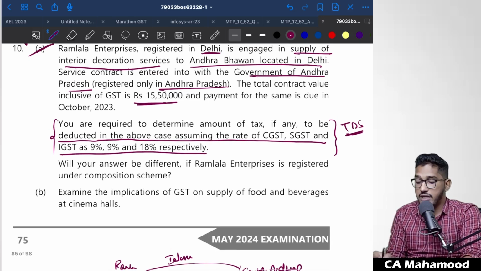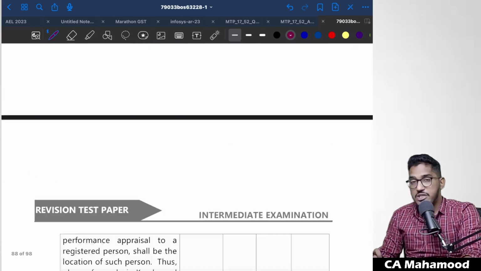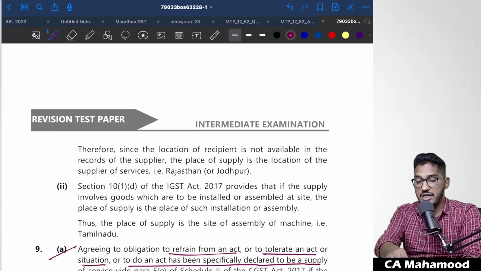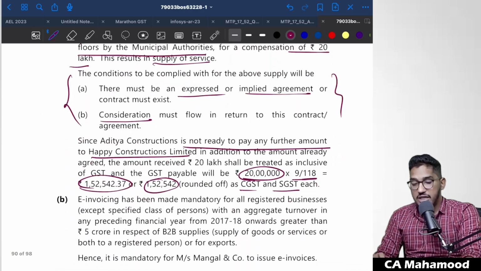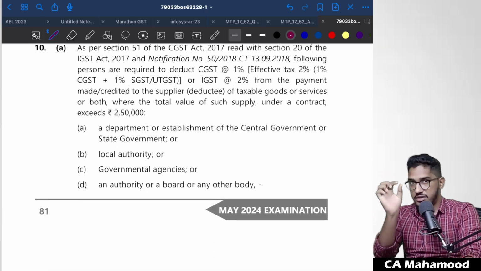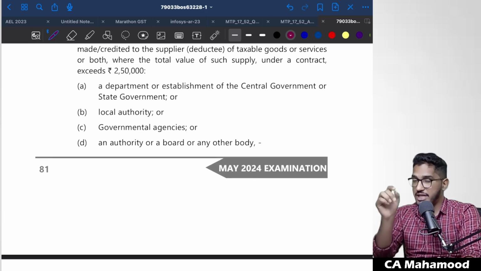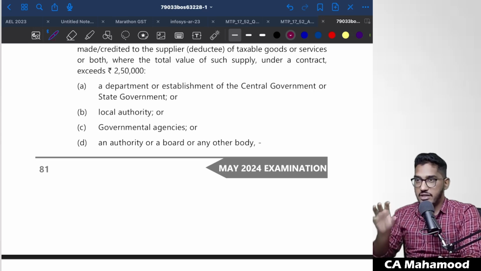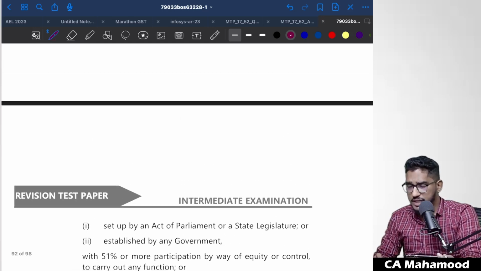See, when will TDS provisions become applicable, as we have seen in the TDS and TCS chapter? When the recipients fall under the specified recipients category, they have given a list of recipients. If the recipient falls under any of that category, then from the payment they have to make to the supplier, they have to deduct 1% of CGST, SGST or 2% of IGST. They deduct it, make the payment of the balance only, and whatever TDS they have deducted, they have to deposit with the government. These are the provisions which we have read in TDS.